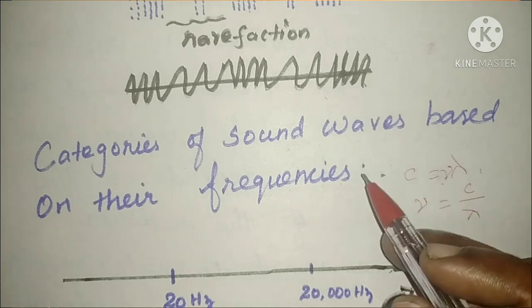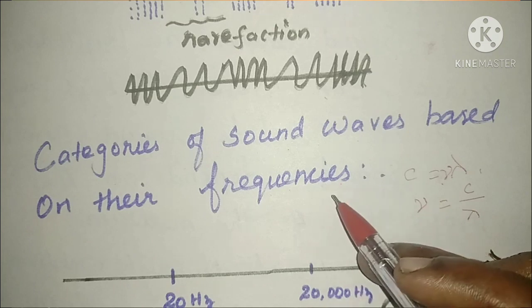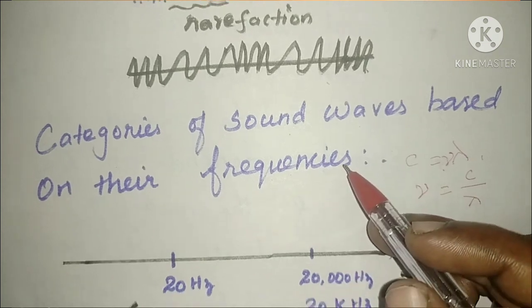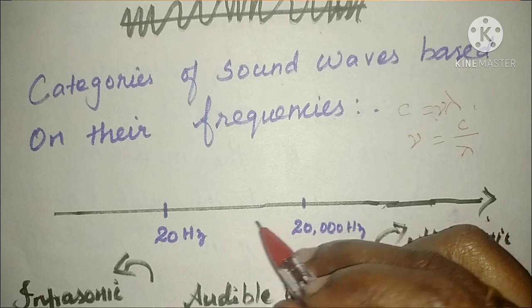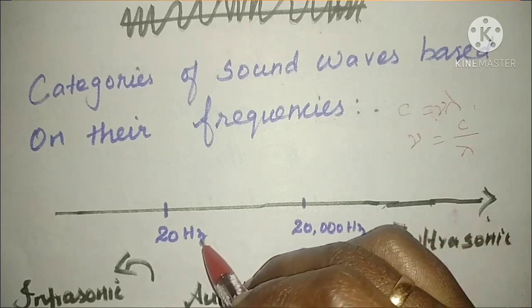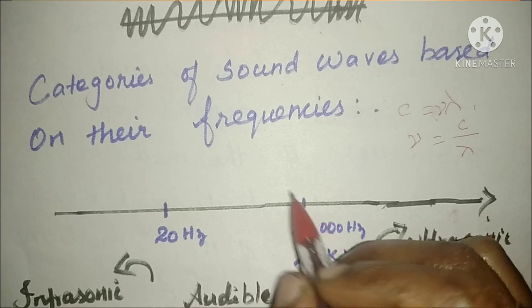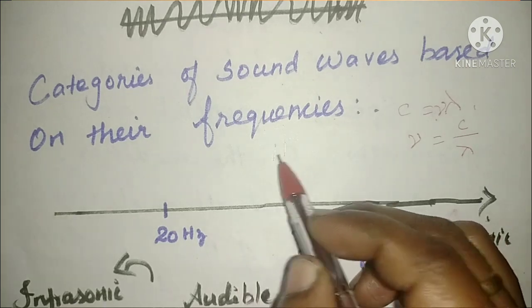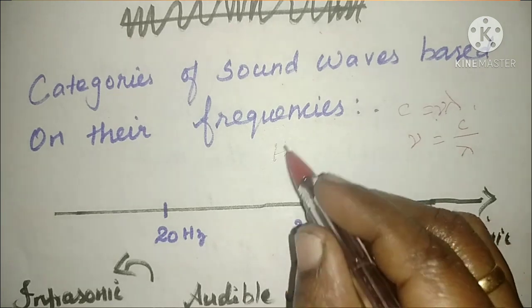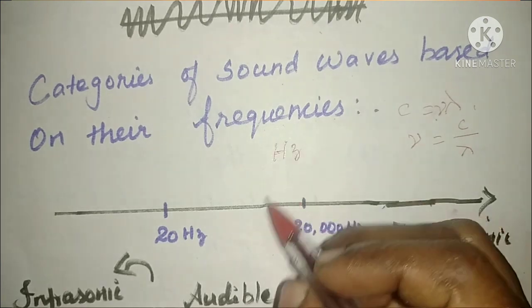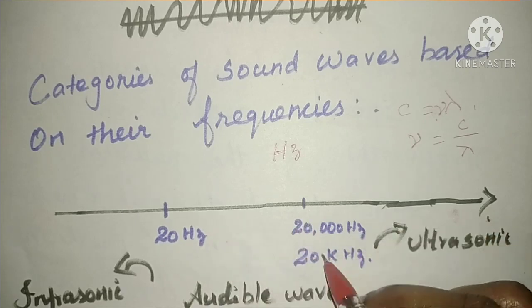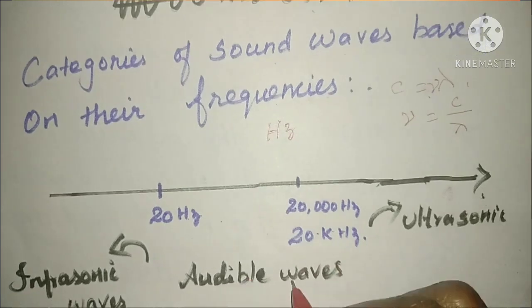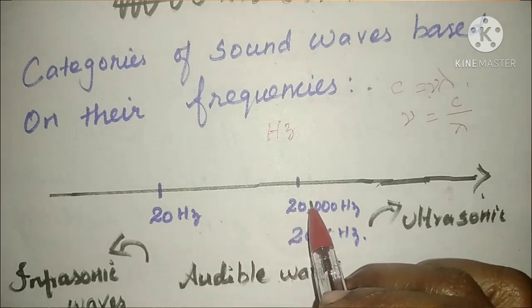Based on this frequency, how can we classify the sound waves? We can classify them into three different types. Listen here: the frequency range between 20 hertz and 20,000 hertz, that is 20 hertz to 20 kilohertz, is the audible range. You all know what the unit of frequency is: hertz.